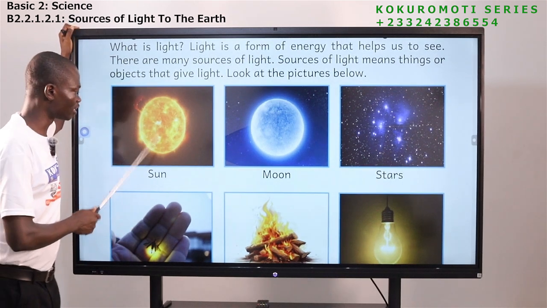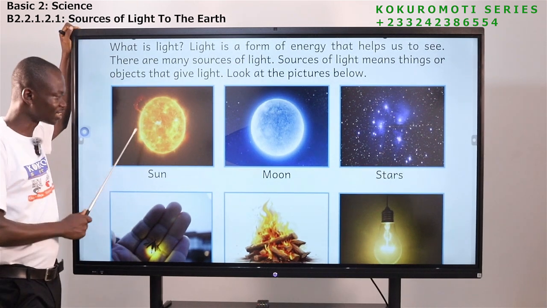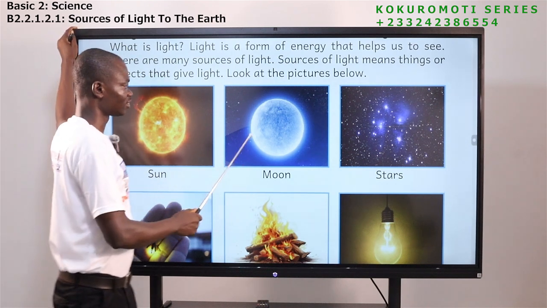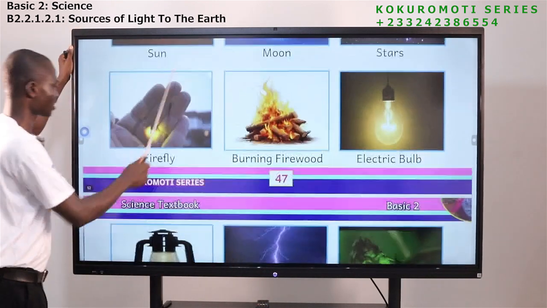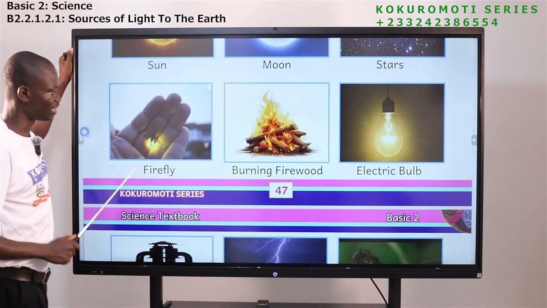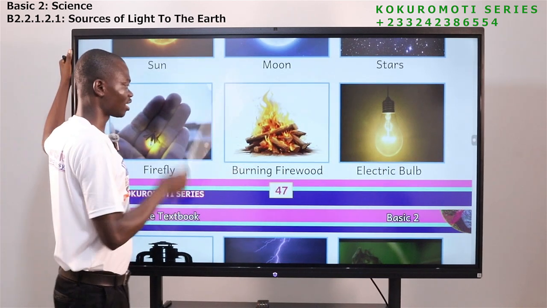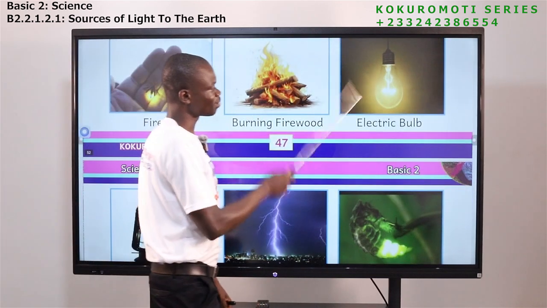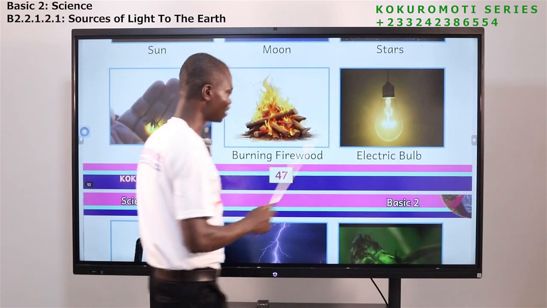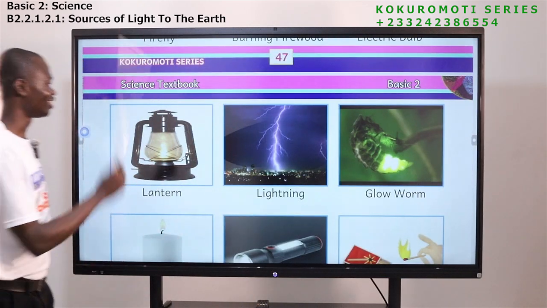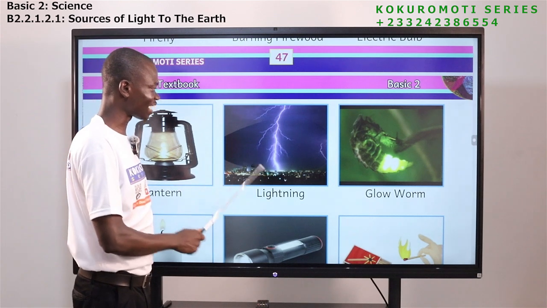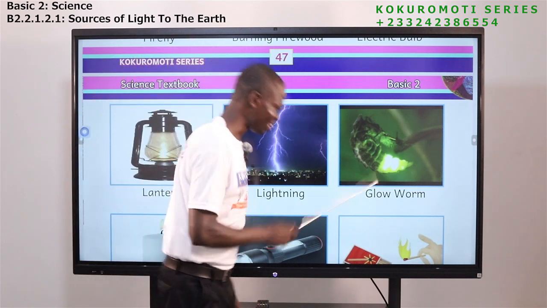Human being or nature? Nature. Human being or nature? Nature. Human being or nature? Human being. Human being or nature? Human being. Human being or nature? Nature. What about this one? Nature.